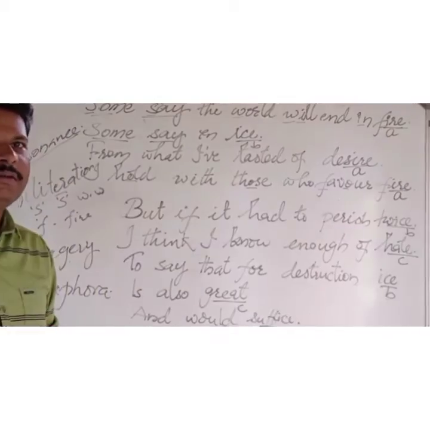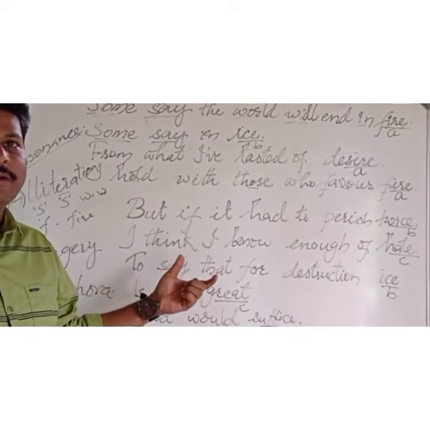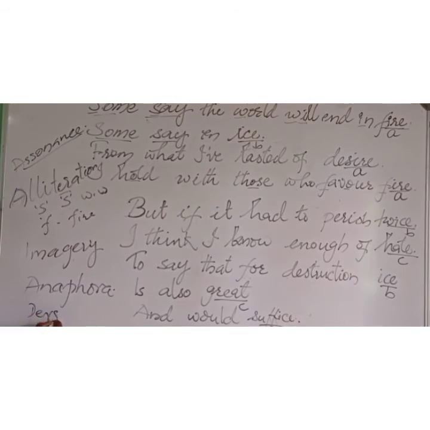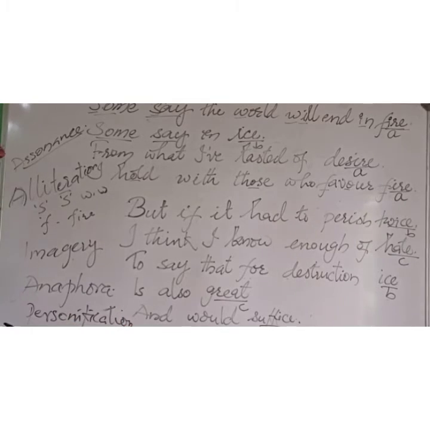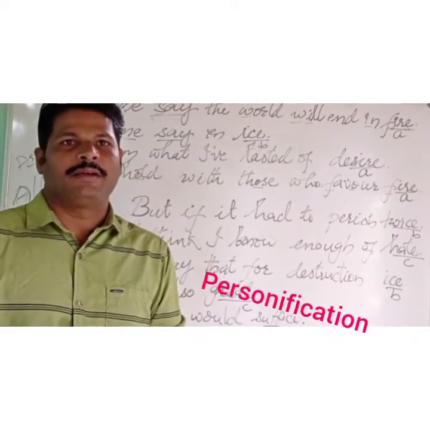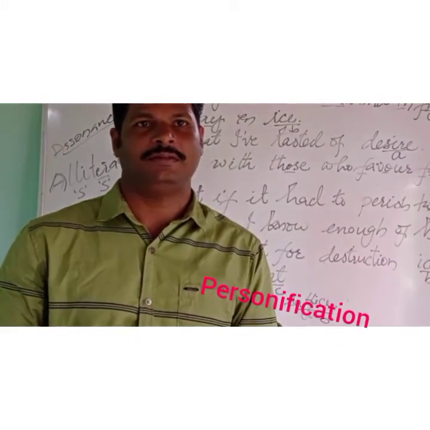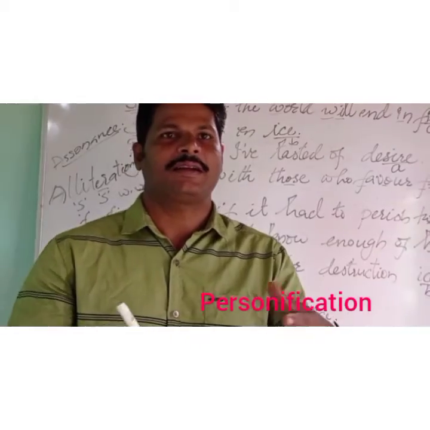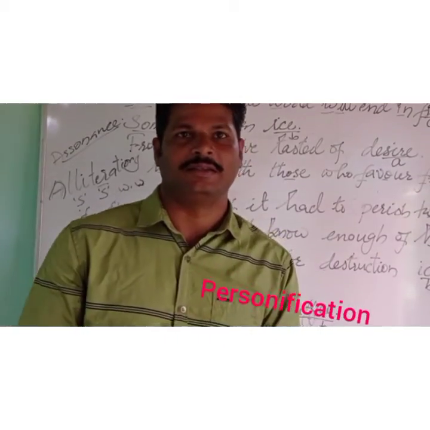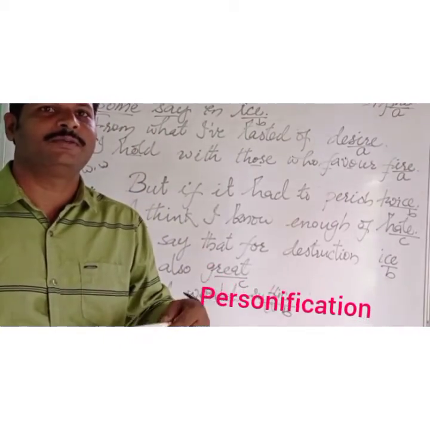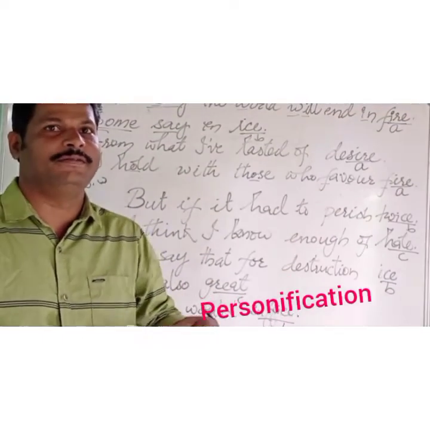The other device we find in this poem is personification. Okay, personification. Personification is actually giving or attributing human qualities to inanimate objects. See, lifeless things are given human qualities. In this we have fire and ice associated with human emotions, having life.